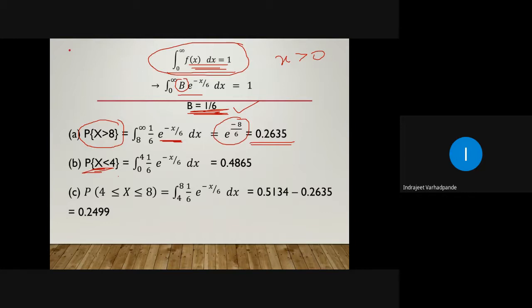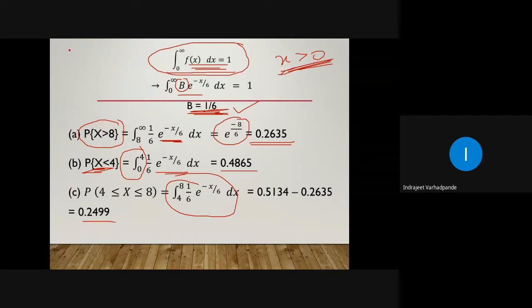Less than 4 means the starting of minutes is from 0. The limit does not start from minus infinity, and our function exists for x greater than 0. So therefore it will be 0 to 4. Integral for less than 4 minutes means 0 to 4 of 1 by 6 into e to the power minus x by 6 dx, which comes out to be 0.4865. Between 4 to 8 minutes means integration to be done between 4 to 8, and that is how the answer is obtained. Upper limit minus lower limit will give you the answer, which is 0.2499.